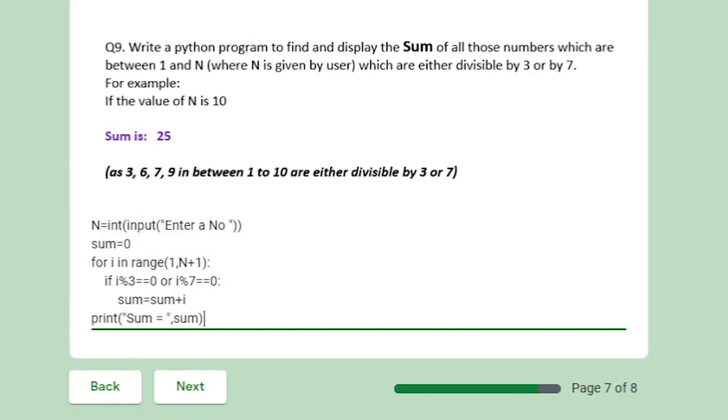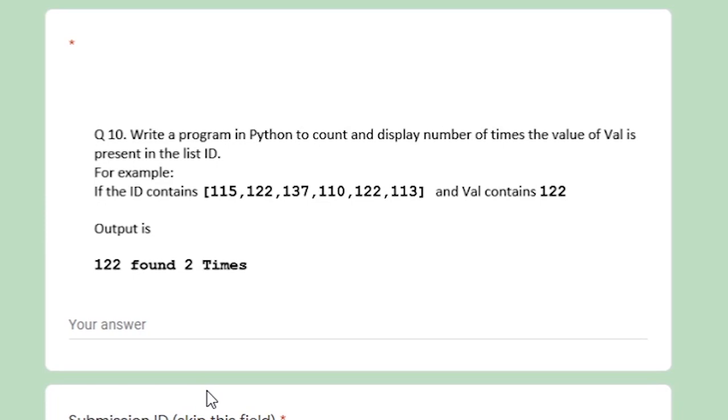Now move to our next program, and the next program is: write a program in Python to count and display the number of times the value of val is present in the list, and the list name is ID. So if the ID contains 115, 112, 137, 110, 122, 132, and val is 122, the output is 122 found in this list 2 times. So let's see how to solve this question.